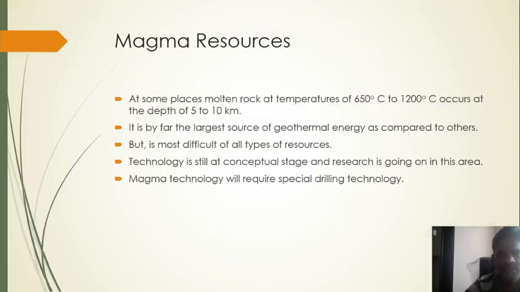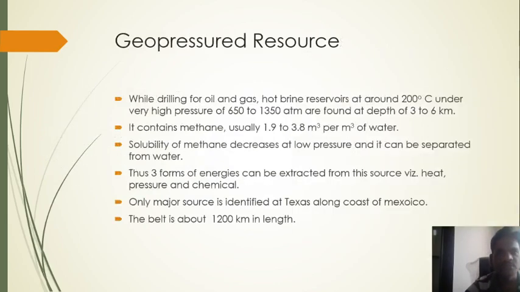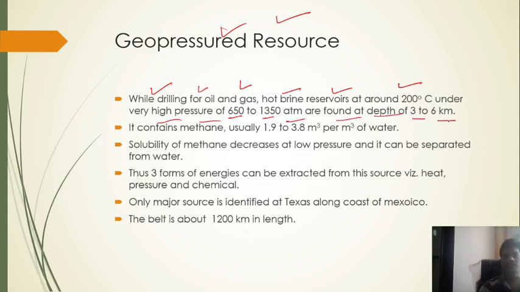If you observe this, which one? Magma resources. To discuss another one, geopressurized resources. How will geopressure resources work? While drilling for oil and gas, a hot brine reservoir at around 200 degrees Celsius is found under very high pressure. How much? 650 to 1350 atmospheres, at a depth of 3 to 6 kilometers.